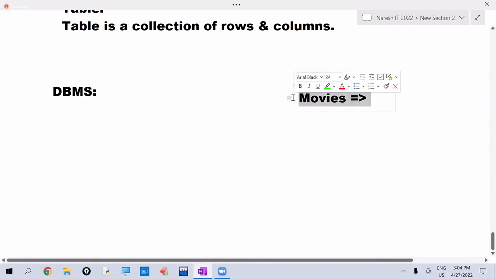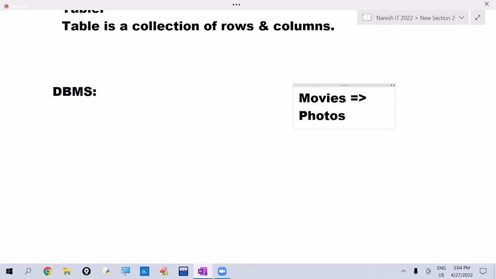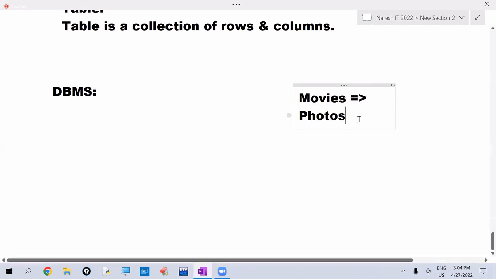Like that, to edit photos, are you using any special software? Yes, Photoshop, CorelDRAW. To edit photos, we use Photoshop. To watch movies, we use a media player. To read PDF files, we use Acrobat Reader. To create presentations, we use PowerPoint.